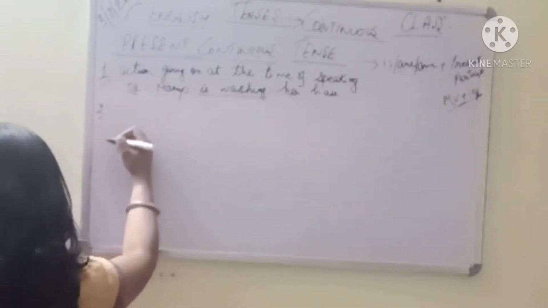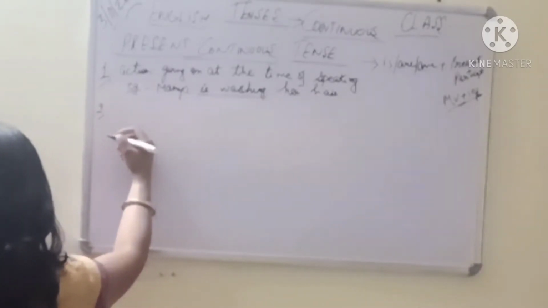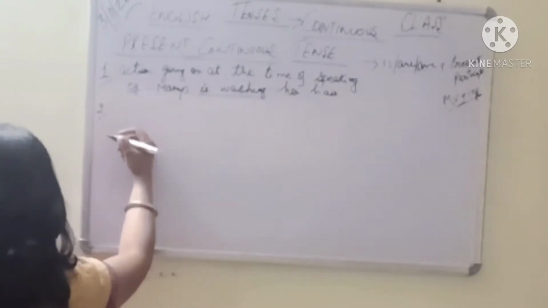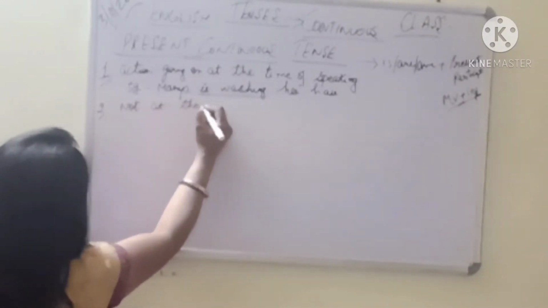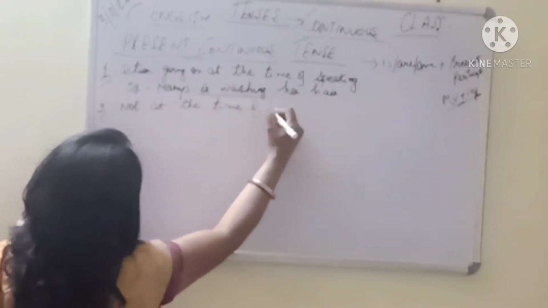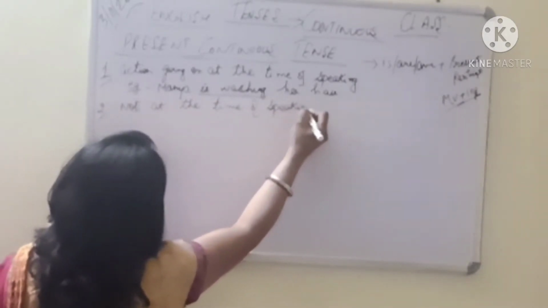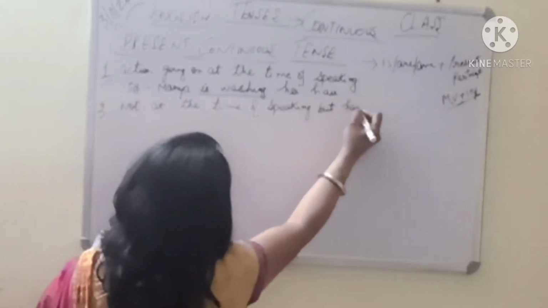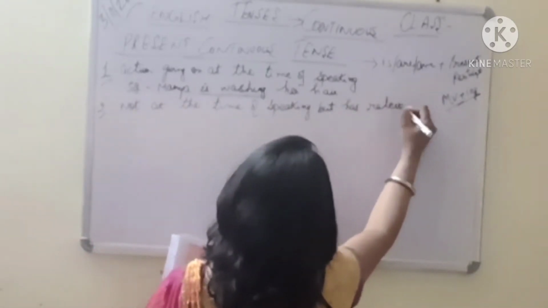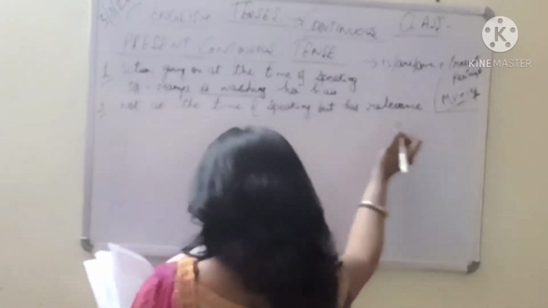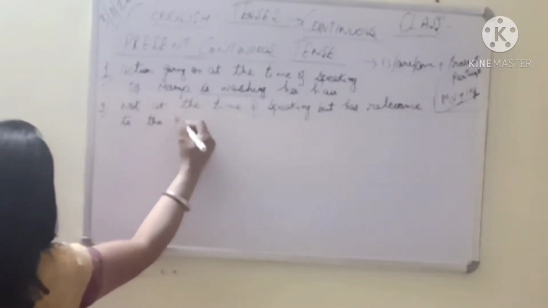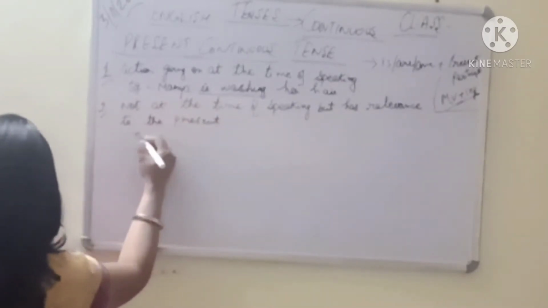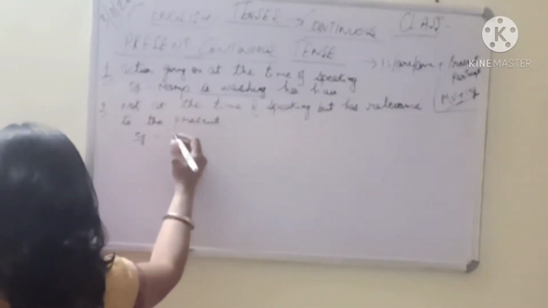Okay, next where should we use? To describe an action that may not be taking place at the time of speaking but has relevance to the present. Not at the time of speaking but has relevance या फिर importance, but has relevance to the present. This we have done in the simple present also. For example, let us take an example.